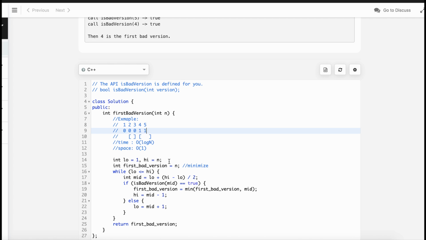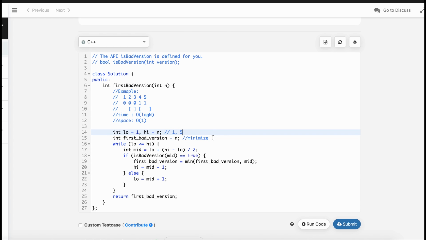So first of all, the elements are like 1 to 5, and first bad version is initially initialized as 5. So now we will find the mid, which will be equal to 1 plus (5 minus 1) by 2, which is equal to 1 plus 2. 4 by 2 is 2, so which is equal to 3. So index at 3. Well, we have mid is 3, so this one is 3.